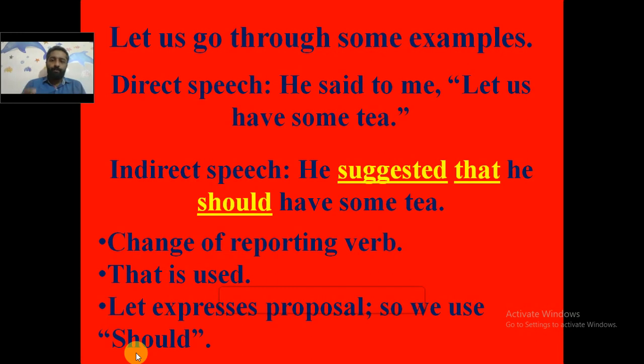The reporting verb said is changed into suggested, that is used, and let indicates a proposal, so we are using the word should. In indirect speech: he suggested that he should have some tea. We have used should because it is indicating a proposal. I hope you have understood the second example.